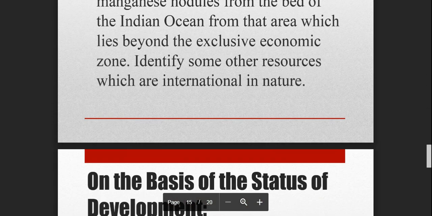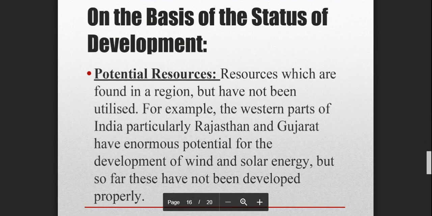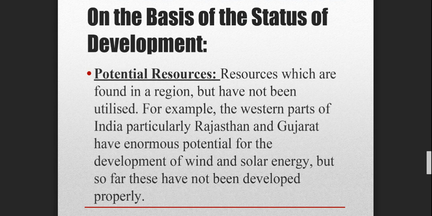That's a good thing. And on the basis of status of development, what does that mean? Potential resources are found in a region but have not been utilized. मतलब वो पड़े हैं resources but उन्हें utilize नहीं किया जा रहा. For example, वेस्टर्न पार्ट्स ऑफ इंडिया. जब वी टॉक अबाउट वेस्टर्न पार्ट्स ऑफ इंडिया, हमें एकदम क्लिक होता है राजस्थान और गुजरात.